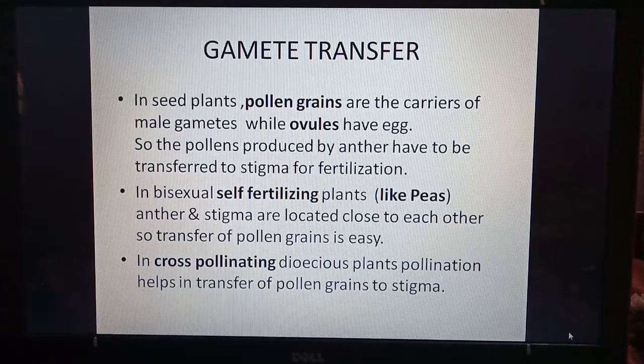So in those plants in which self-fertilization takes place within the plant, the anther and stigma are closely located. While in cross-pollinating plants, in which pollen is to be transferred, the process of pollination takes place by various agents like air, water, insects.